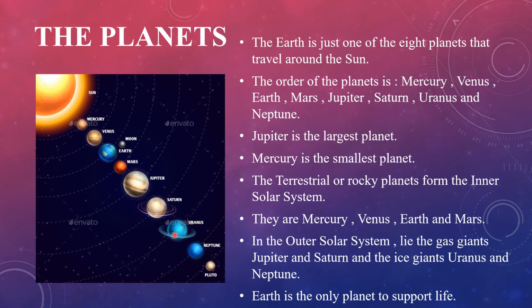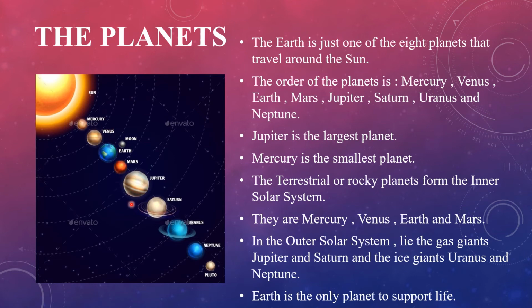Jupiter and Saturn are the gas giants, and Uranus and Neptune are the ice giants. These 4 planets form the outer solar system, whereas Mercury, Venus, Earth and Mars are in the inner solar system.